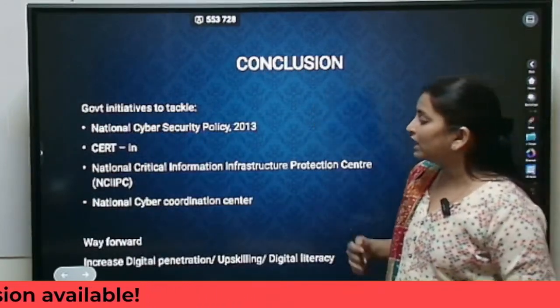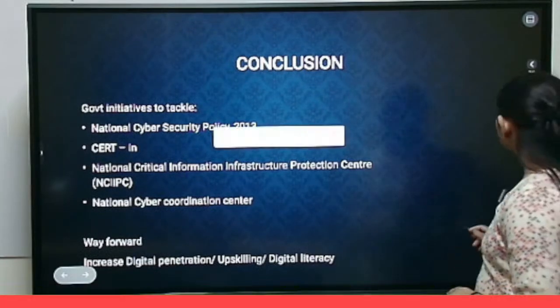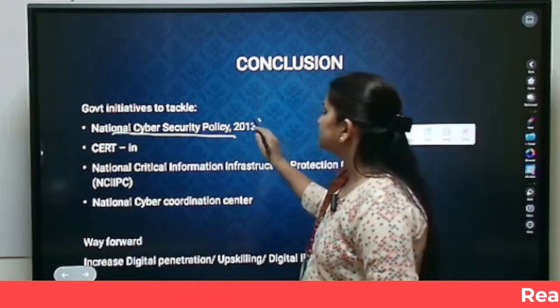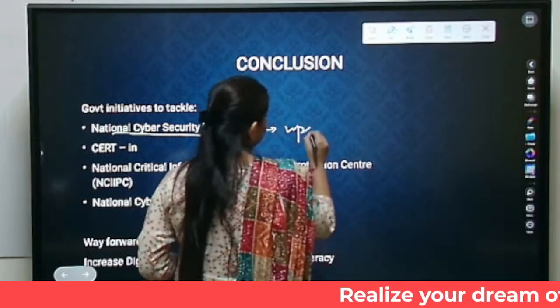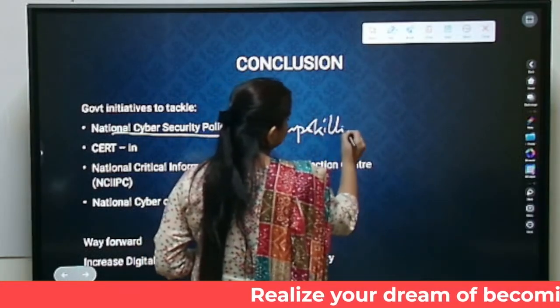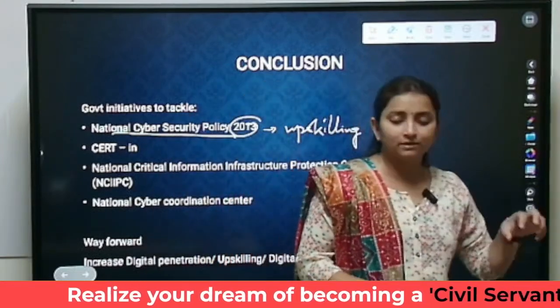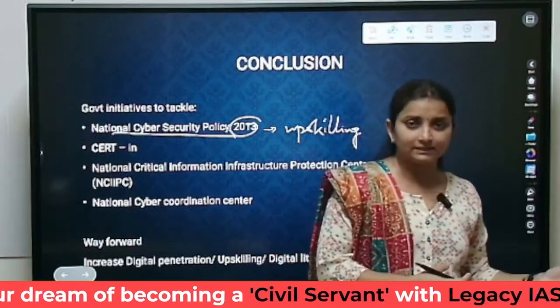So ultimately, what are the government initiatives to tackle the issue? The first one is the National Cyber Security Policy. We came up with this policy in the year 2013, which was talking about upskilling. Basically, it was trying to increase the number of skilled labor in terms of technology.